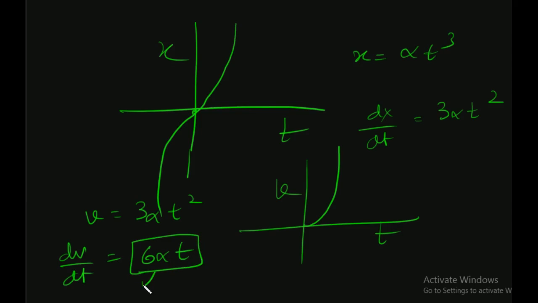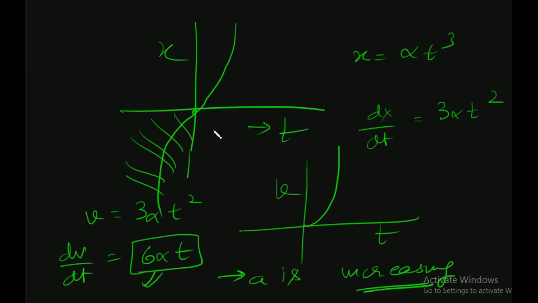Now we see that acceleration is continuously increasing. This means this particle is accelerating, because time cannot go negative, so this part of the graph will be omitted, because t will start only from positive now, in classical mechanics.